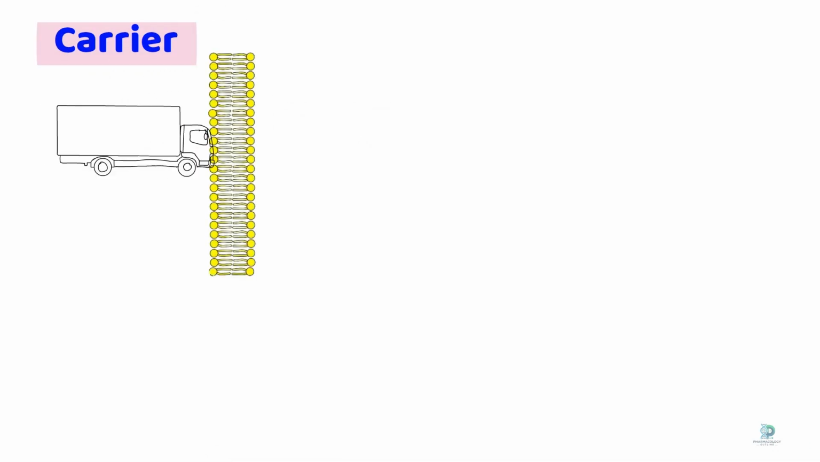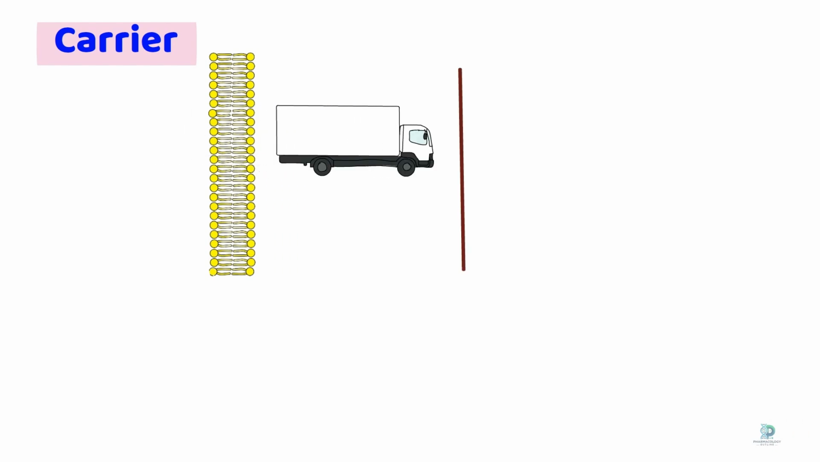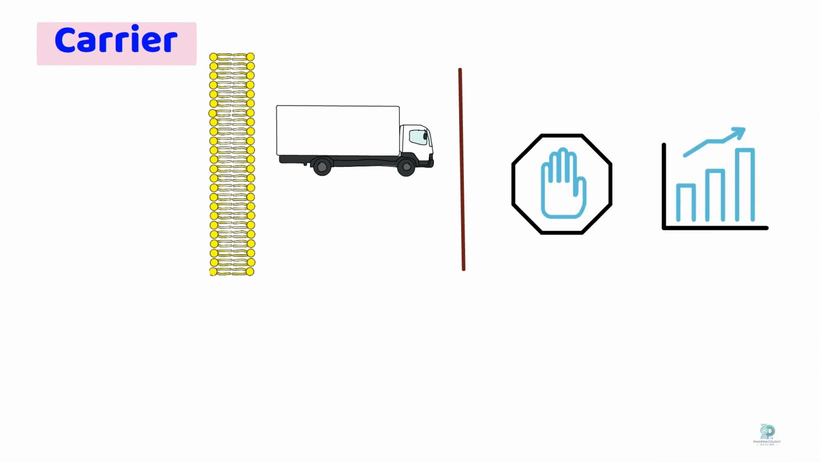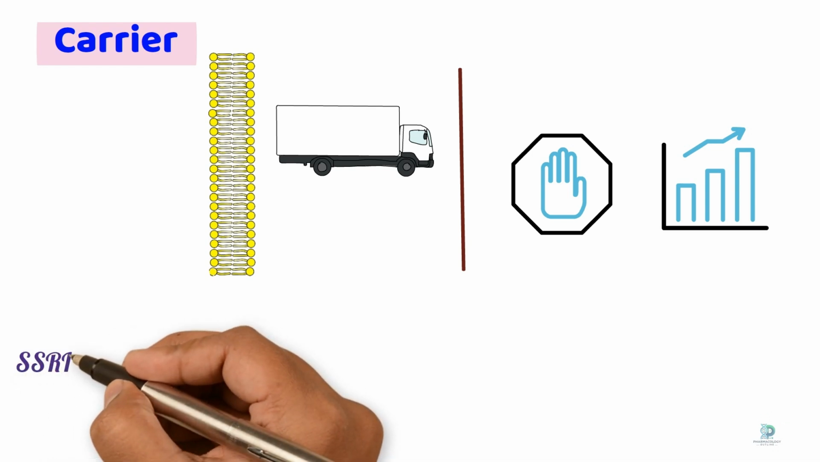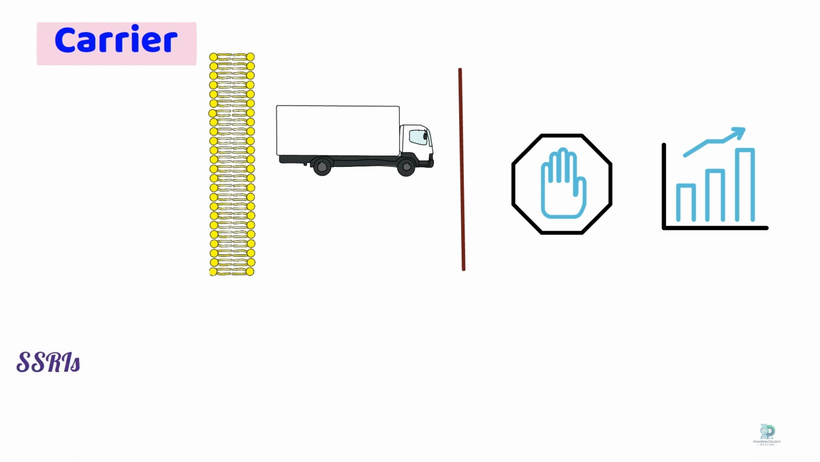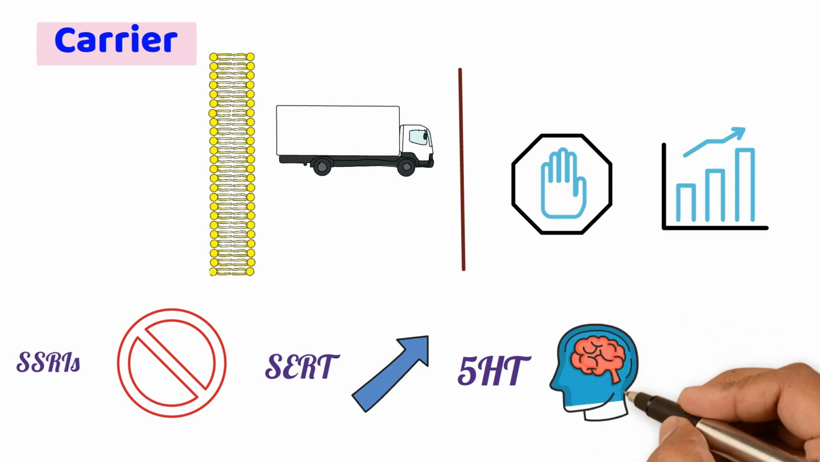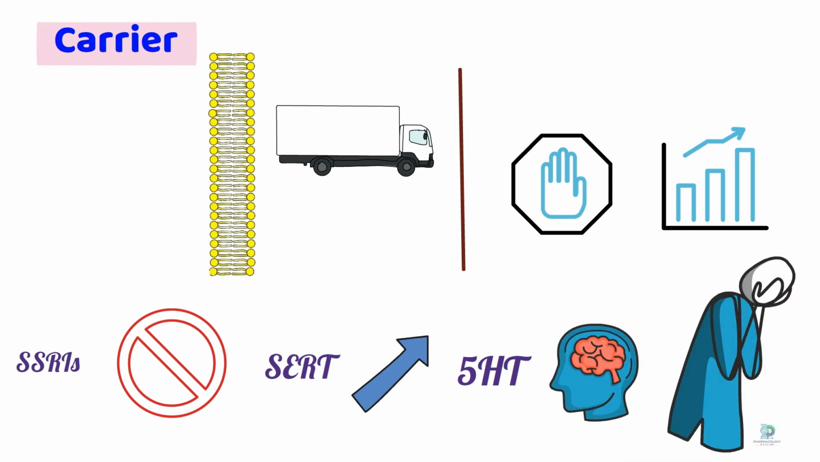Carrier. Carrier proteins transport substances across cell membranes. Drugs targeting carrier proteins can inhibit or enhance the transport of specific molecules. An example is the use of selective serotonin reuptake inhibitors, SSRIs, which inhibit the serotonin transporter, increasing serotonin levels in the brain to alleviate depression.